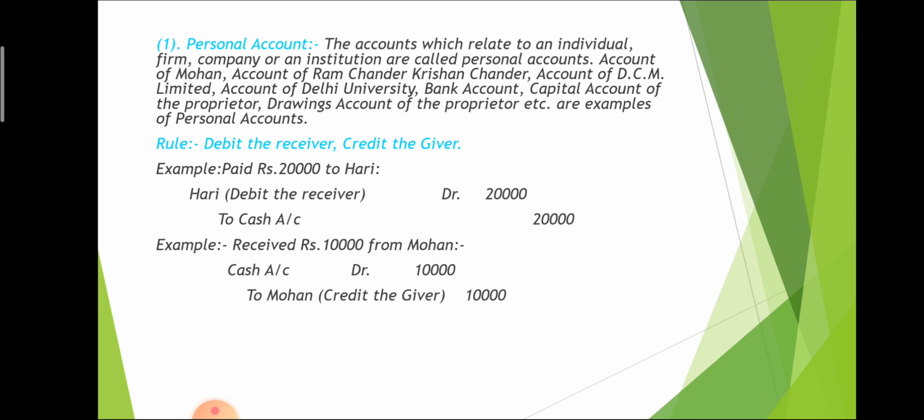One thing is very important, that we do not put the word account with the name of any person. So Hari is an individual, not Hari account. We cannot put Hari account because Hari is a human being. With cash we put account, but with Mohan we cannot put account because the word account is not used with the name of any person.